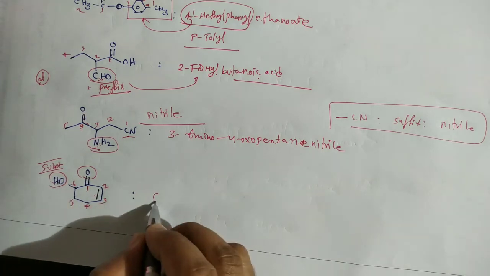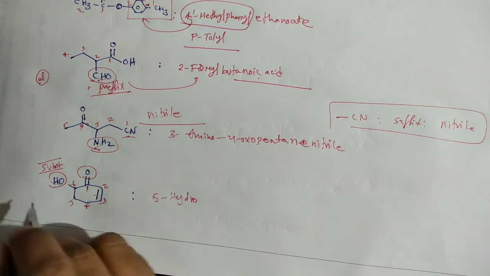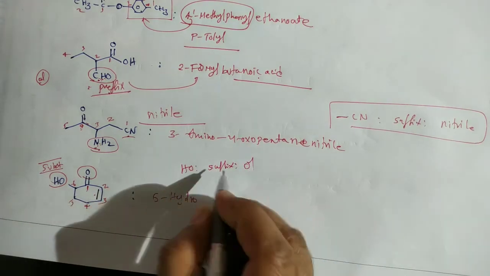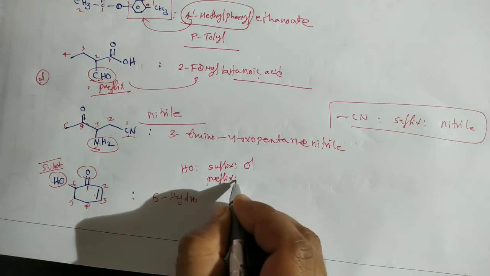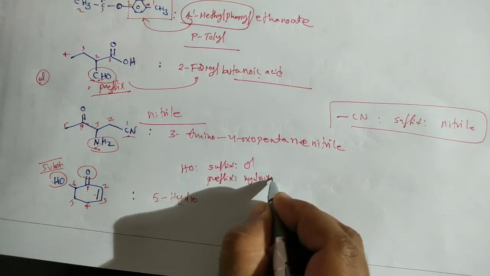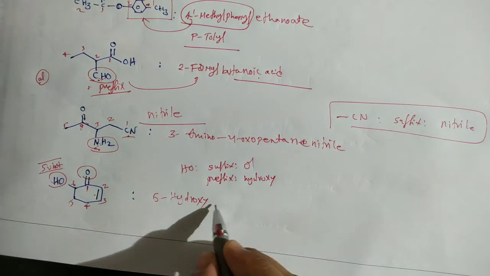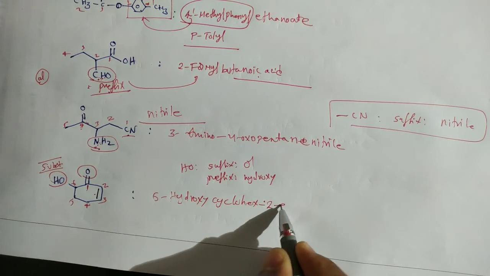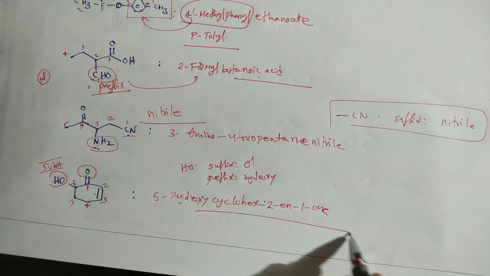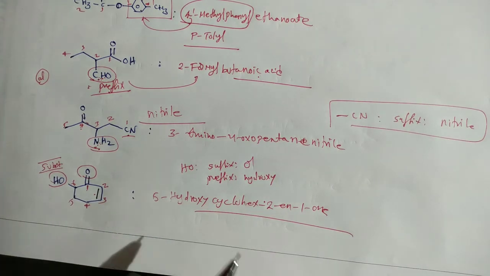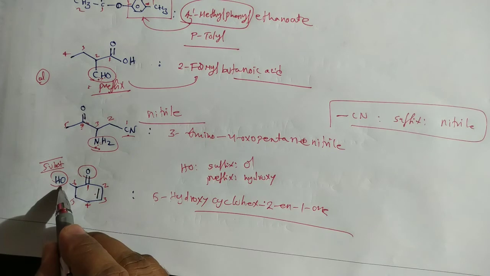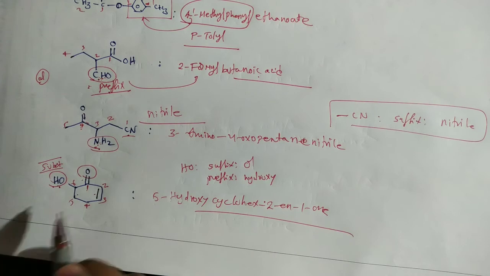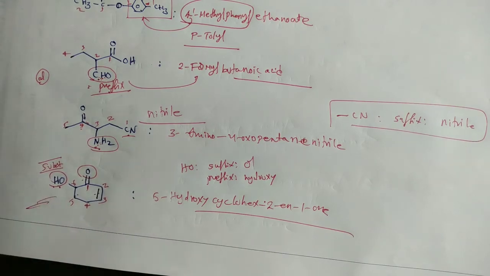Okay, so now here 6 hydroxy. Actually here for the OH the suffix is ol, and the prefix, that means when it is named as a substituent, we should write hydroxy. So 5-hydroxy cyclohex-2-en-1-one is the IUPAC name. Okay, so very important here. This OH is a functional group, but in this case it is treated as a substituent, so it should get the least priority over the double bond. Okay, that's it.